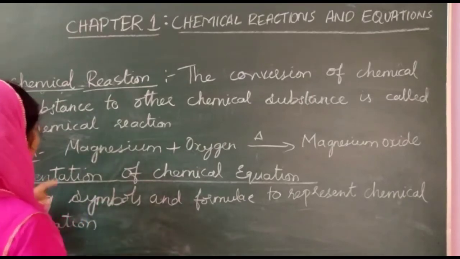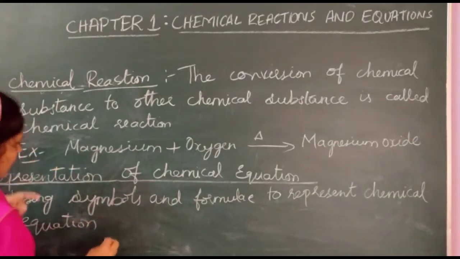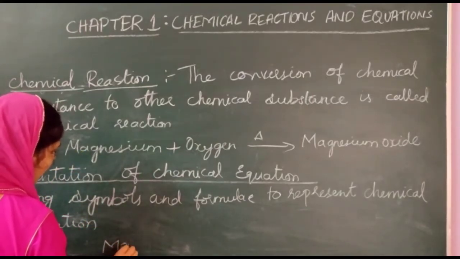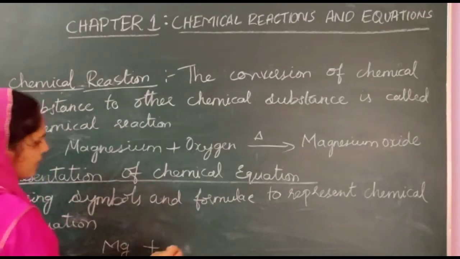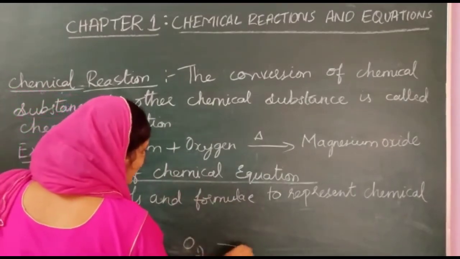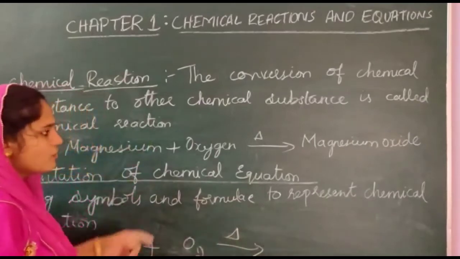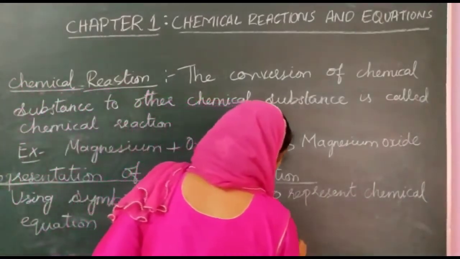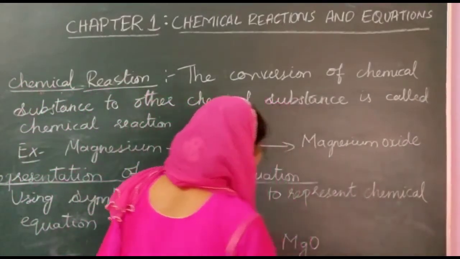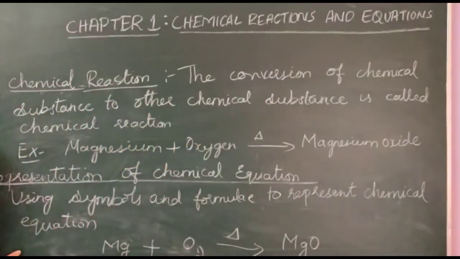For example, I took here magnesium. I will write magnesium as Mg plus oxygen as O2. I am burning, I am giving heat. So magnesium oxide I can write as MgO. Like this I will represent the chemical equation.